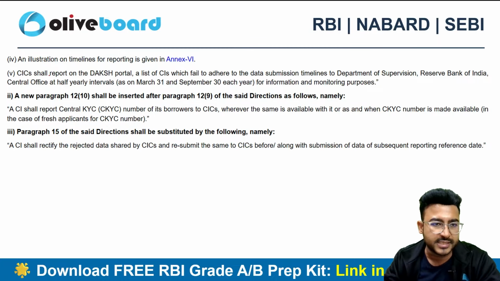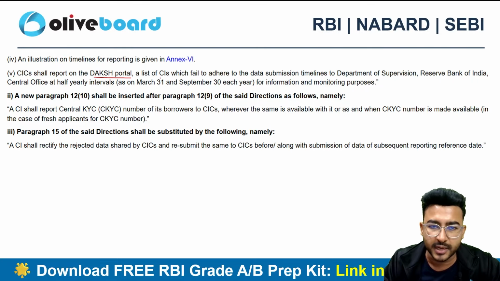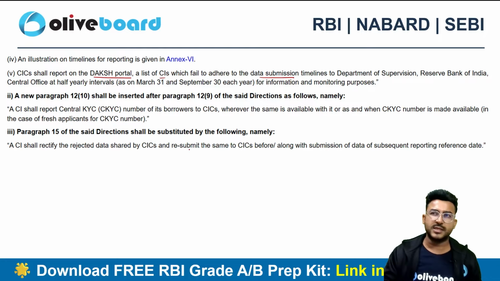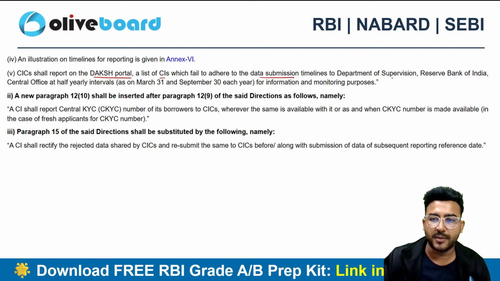Now how shall the CIC report the data? On the Daksh portal. On the Daksh portal, the CIC shall report the data by giving a list of the credit institutions which fail to adhere to the data submission timeline. So let's suppose there are certain credit institutions who were not able to submit the data timely. The CIC will report to the Department of Supervision via the Daksh portal.